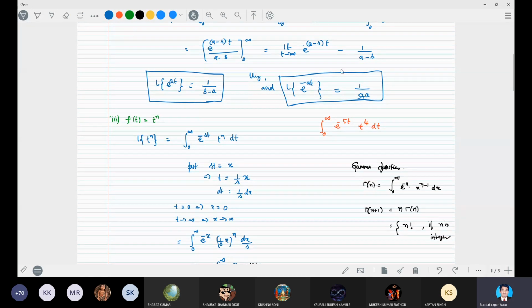But simply using Laplace transforms, you can write it. This is the Laplace transform of t power 4 with s equal to 5. That is equal to 4 factorial by s power 5, with s equal to 5. That means 5 power 5. This answer is 4 factorial by 5 power 5.